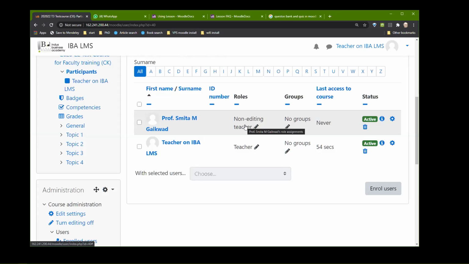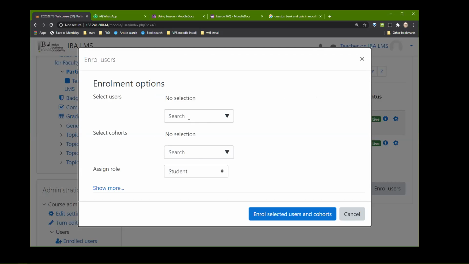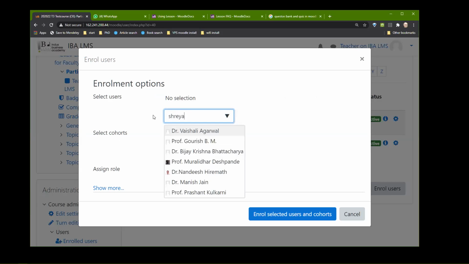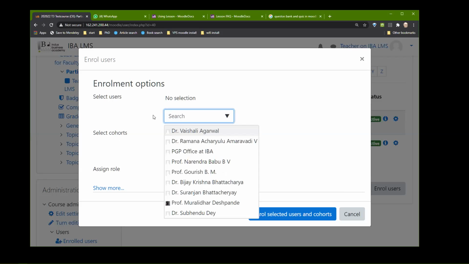Got it. All right. Now, just for the heck of it, I'm going to add one more. Okay, no suggestions for Shreya. That is interesting. No student name. Okay, why? There are 3 students. There are actually 1921 more, even Shreyash should come and so on.